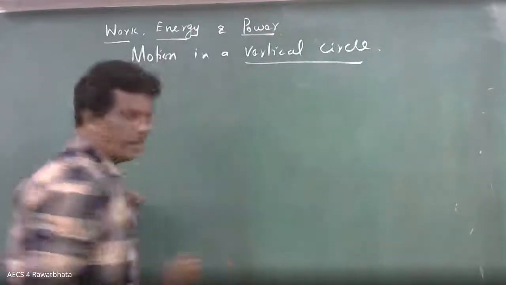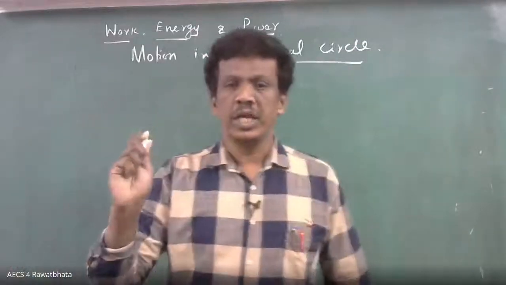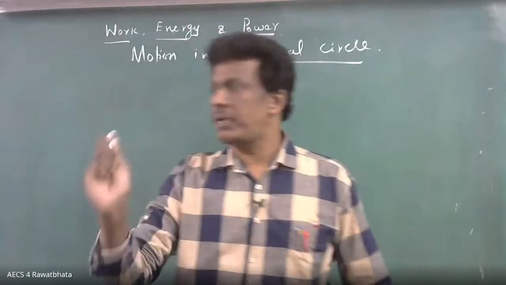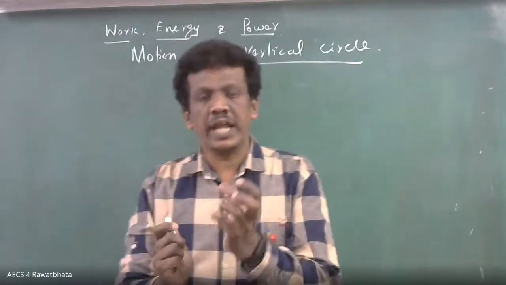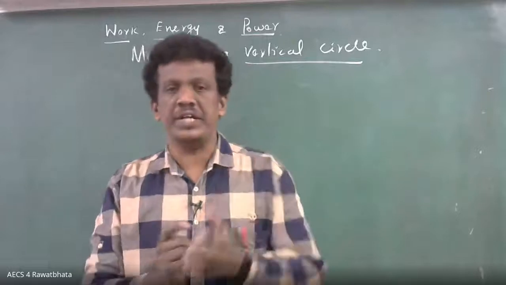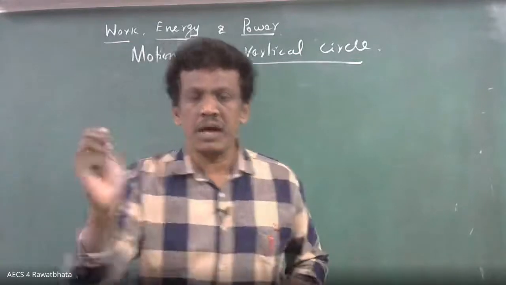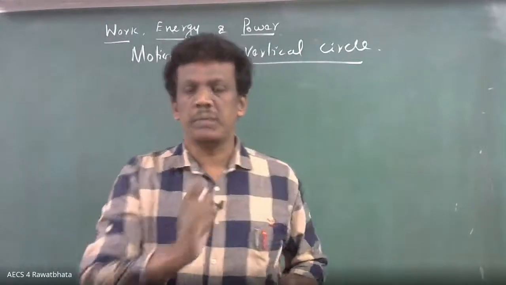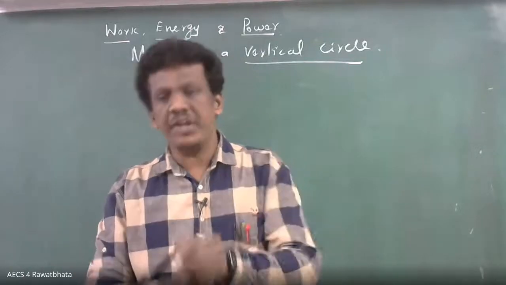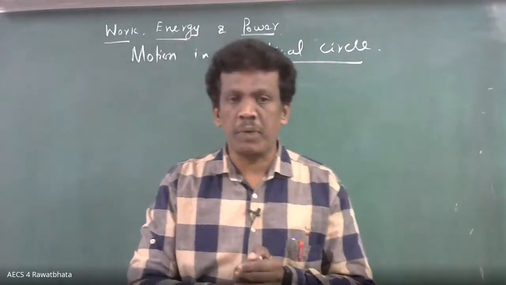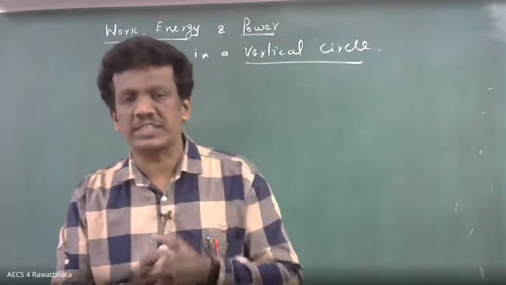Already you know circular motion. In case of circular motion, suppose at every point on the circular path, the speed remains constant.